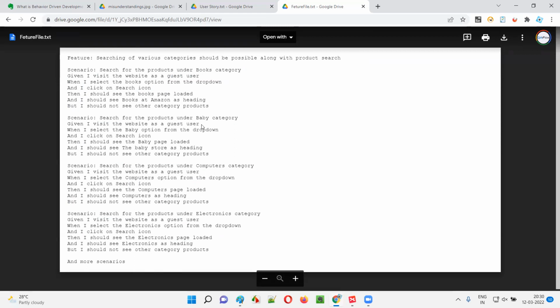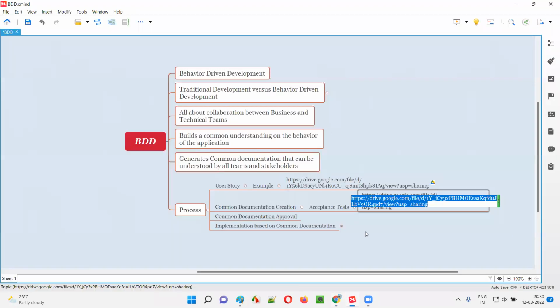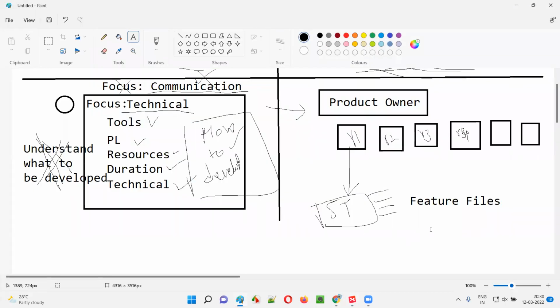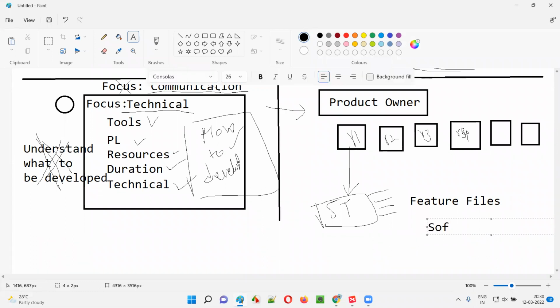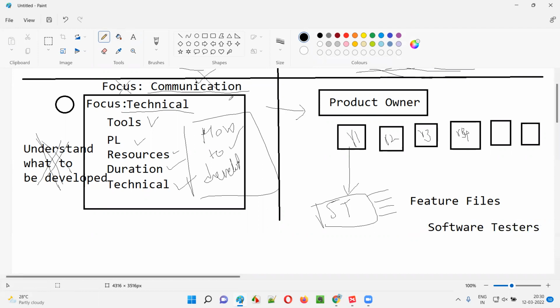Like that. Who will create this feature file? The software tester will create this feature file. But this is not finalized yet. Though the software tester has created this feature file, it is not confirmed yet. What the software tester will do is share this feature file with the product owner again. The testers will be creating these feature files, and once created, they will be shared again with the product owner. Why? Because these feature files written by the software testers have to be reviewed and confirmed by the product owner, because the product owner is the one who knows the business well.